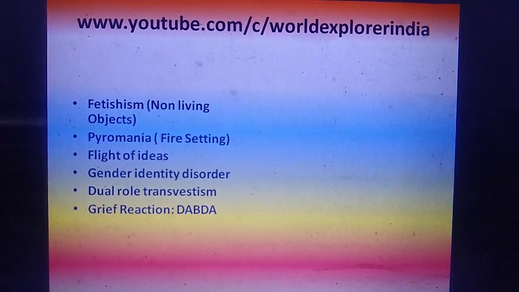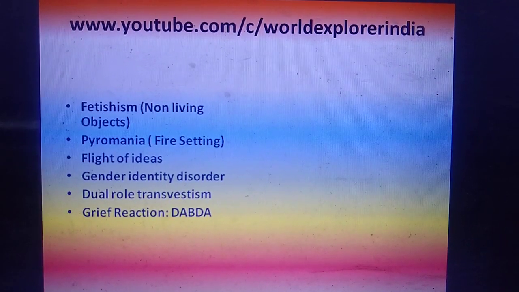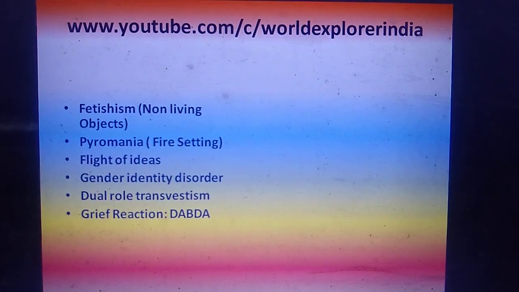Next is grief reaction. It can be explained in a simple manner: DABDA, the Kubler-Ross reaction: denial, anger, bargaining, depression and acceptance.